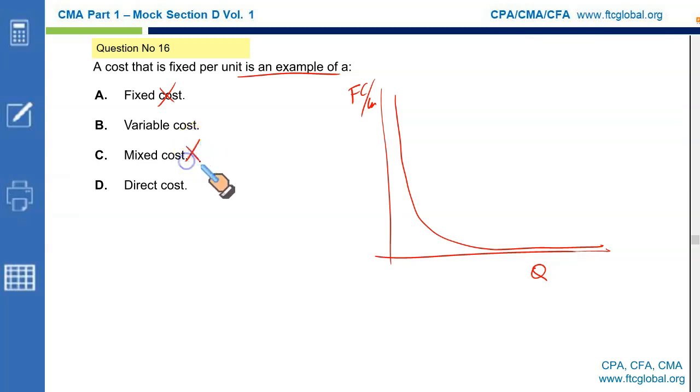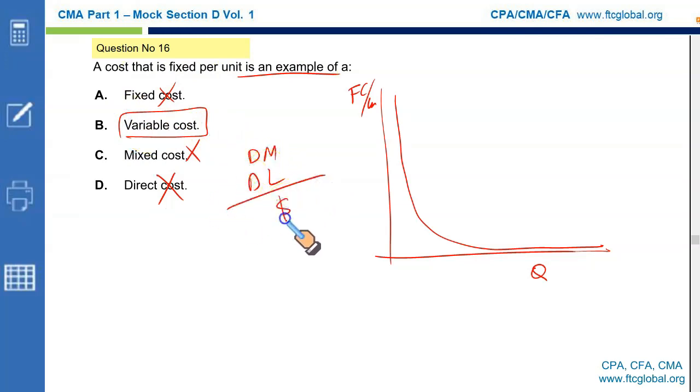Mixed cost per unit falls as activity goes up. Direct cost could either be fixed or variable. So we are looking for the cost that is fixed per unit, that is variable cost. Variable cost per unit, like direct material, direct labor. Let's say it takes us $3 of material and $7 of labor. So every time you produce a unit, it costs you 10, 10, 10: 3 for material, 7 for labor. This is called the variable cost per unit. So a cost that is fixed per unit, $10 per unit, is an example of variable cost, and that makes B the correct option.